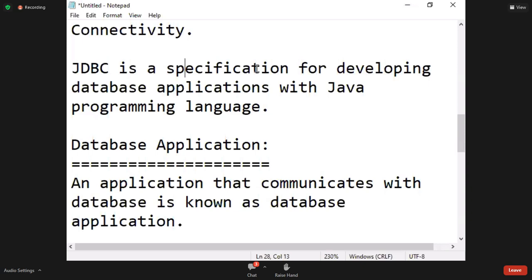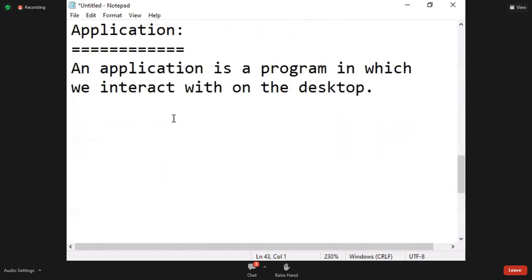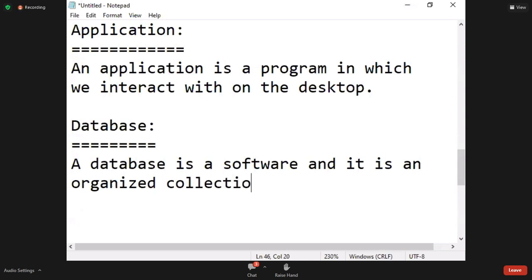Now, what is specification? I'll explain. First, this one you'll see, database related. Next, database. Note down. A database is a software and it is an organized collection of data.